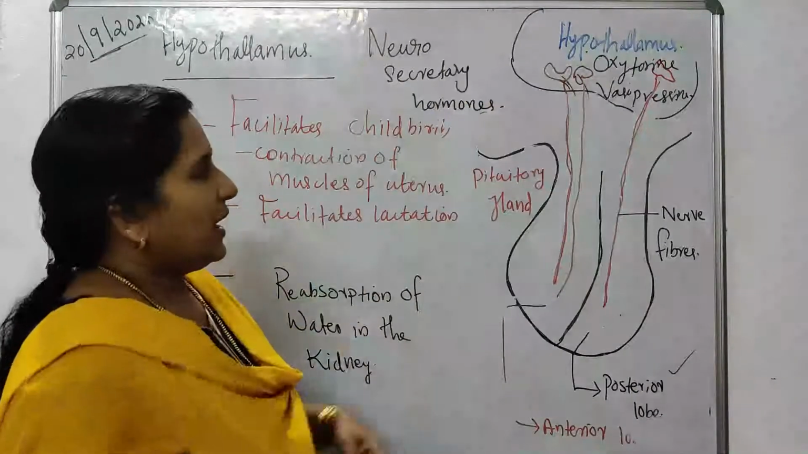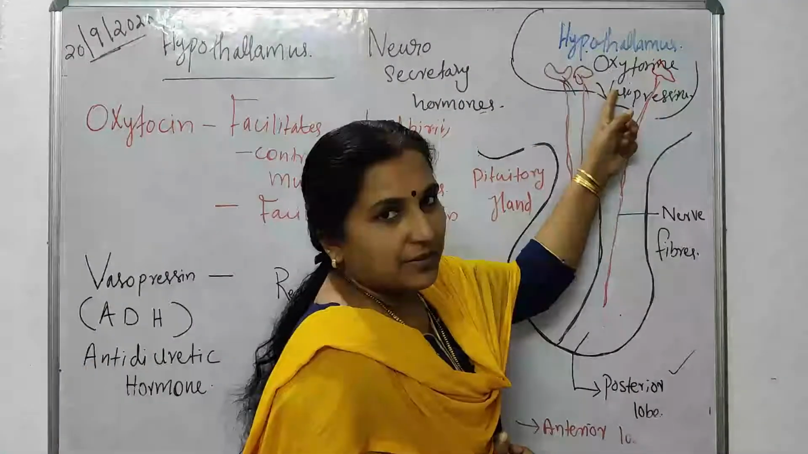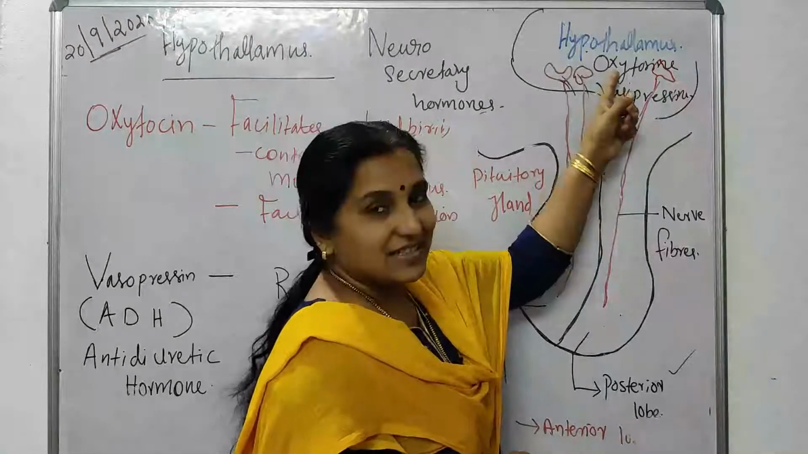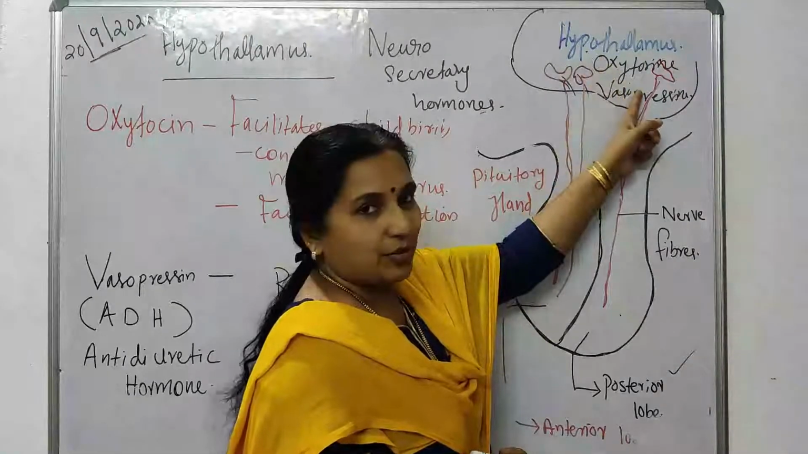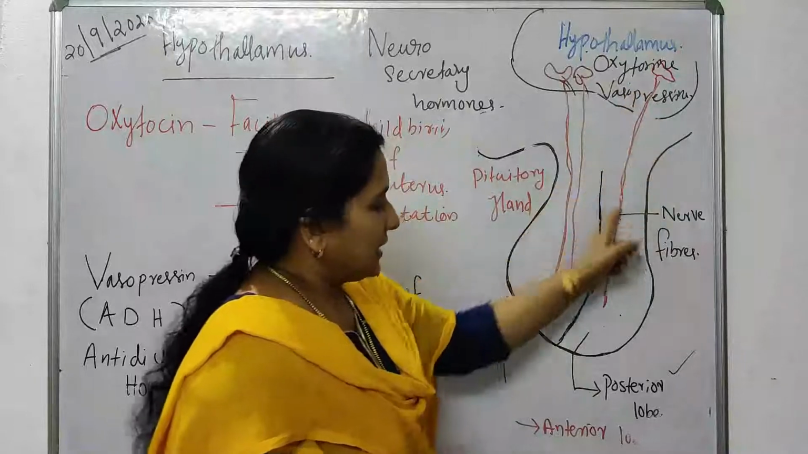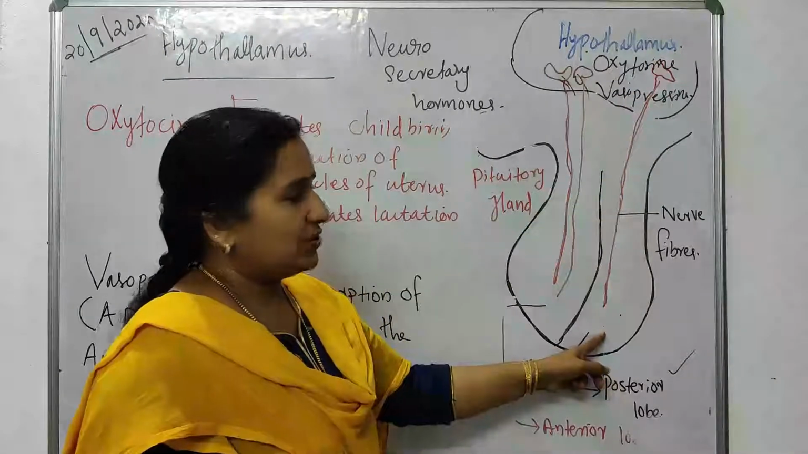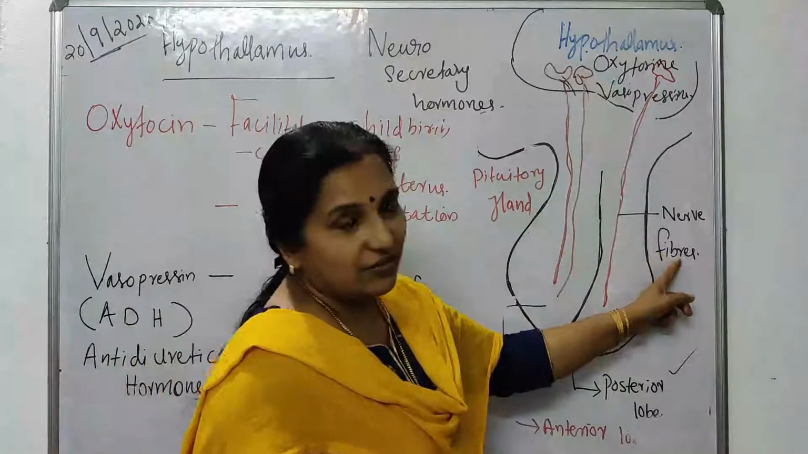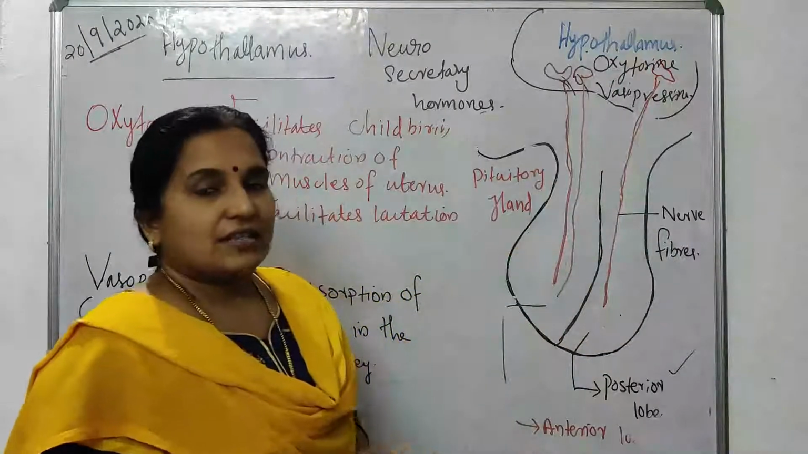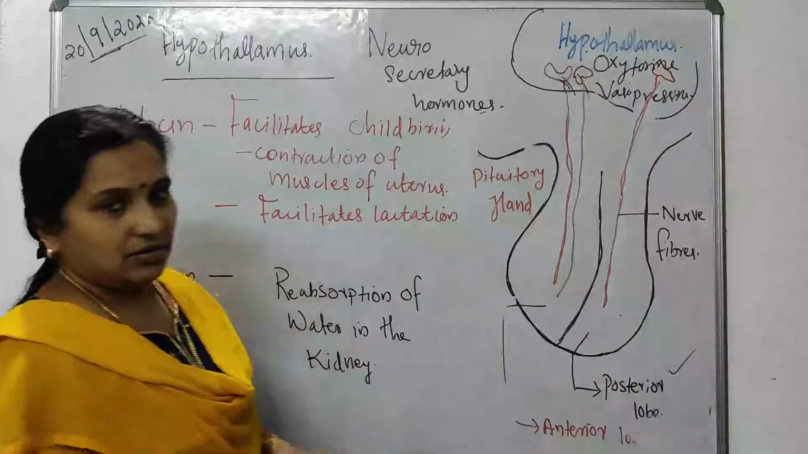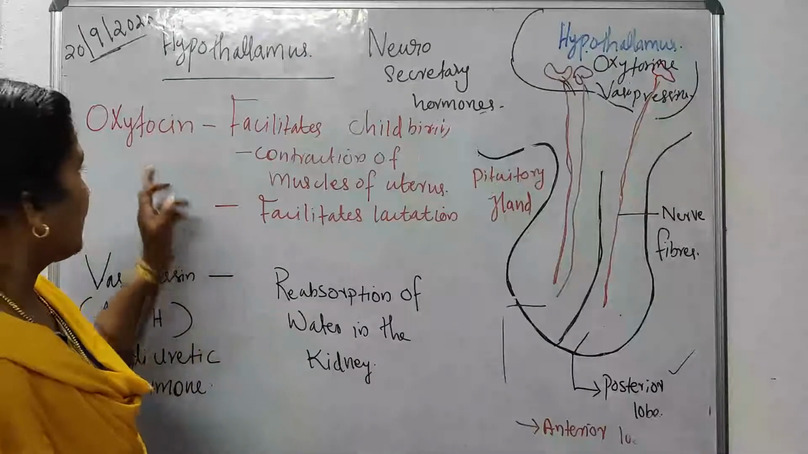Because they are produced in the hypothalamus by the neurosecretory cells which are present in the hypothalamus, and they reach the posterior lobe of the pituitary gland through nerve fibers. Then we can see what roles are done by these hormones.